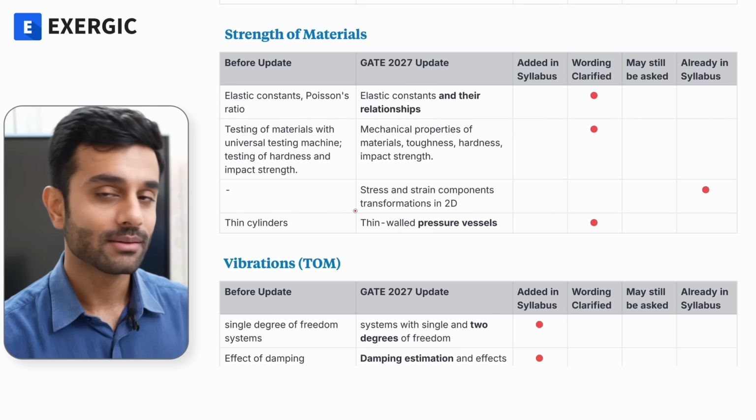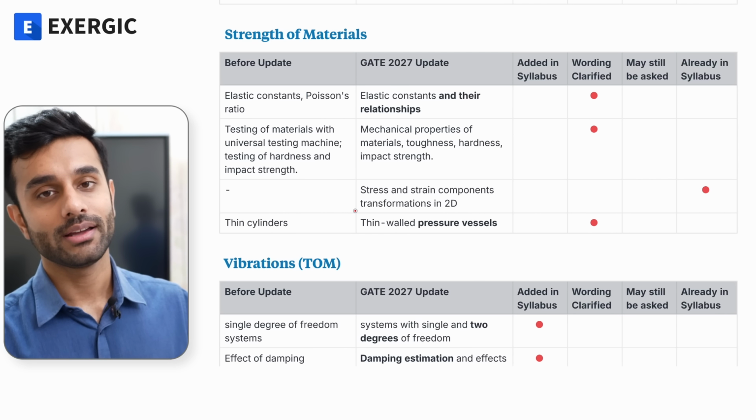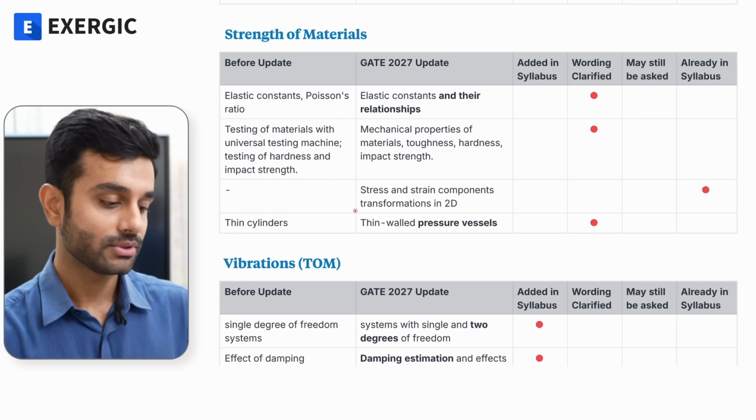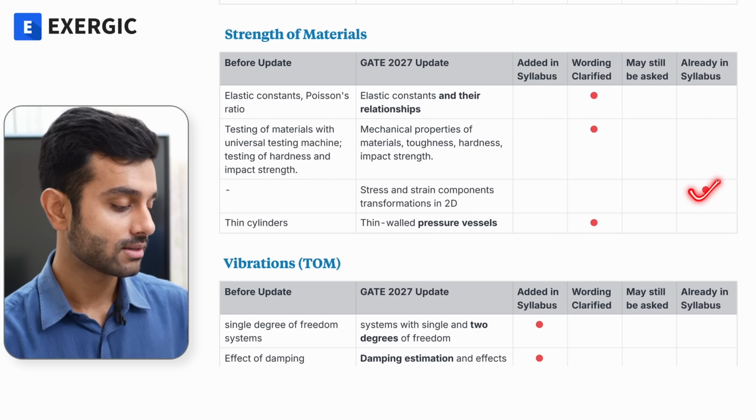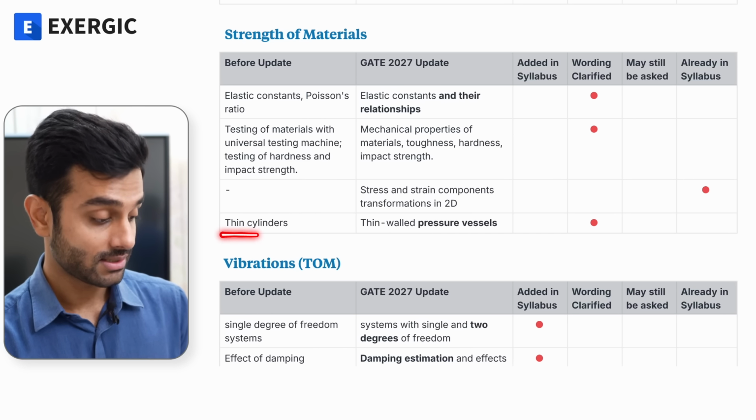And obviously this is something which is already covered in the Exergic course, so you don't have to bother about it. It is already in the syllabus. This is a necessary change.